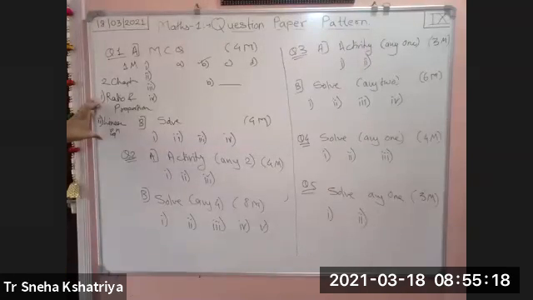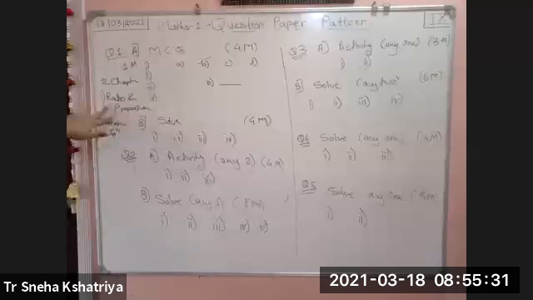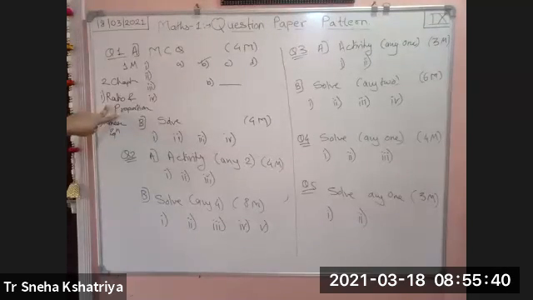All other chapters, your financial planning, statistics from the second term, are reduced from your syllabus. So your paper will be only on these 2 chapters. You have to prepare these 2 chapters, in which we have taken a lot of revision of ratio and proportion. Nearly 2 times we have taken revision of this chapter, and linear equation also we have done. Again we will see this chapter question-wise, and they are very easy chapters.